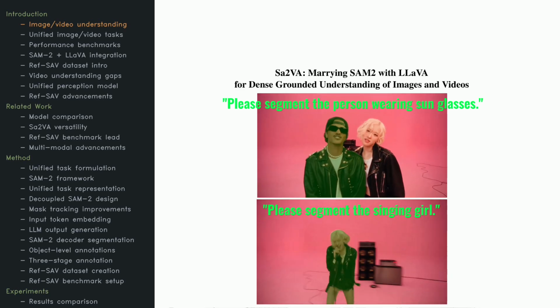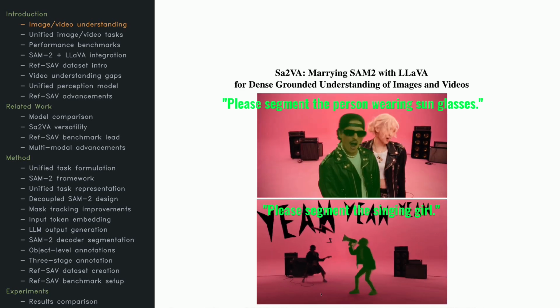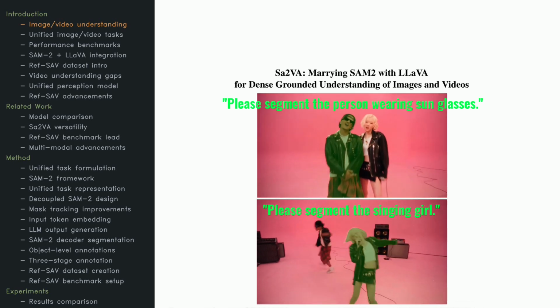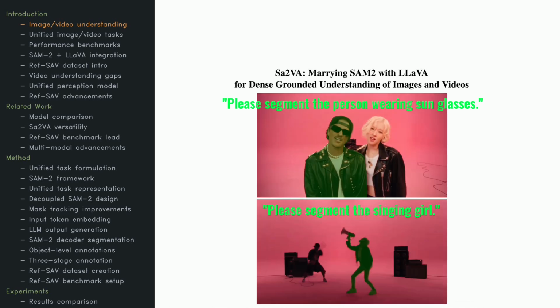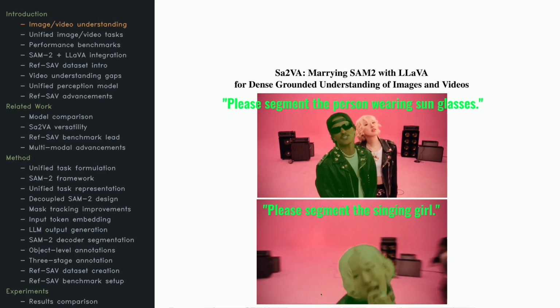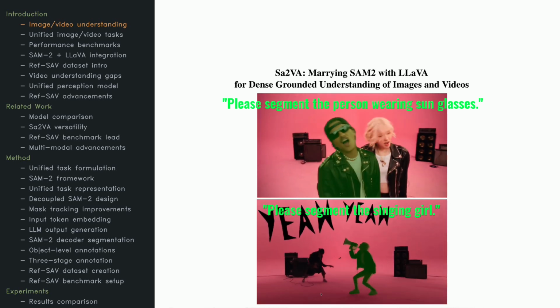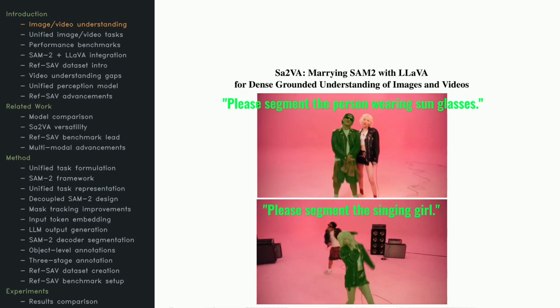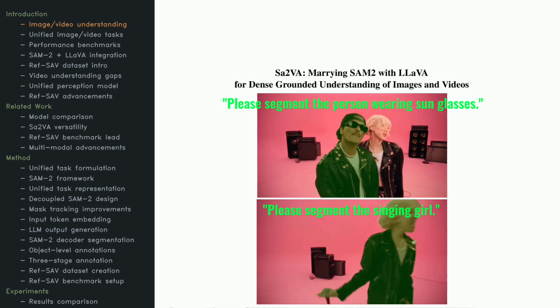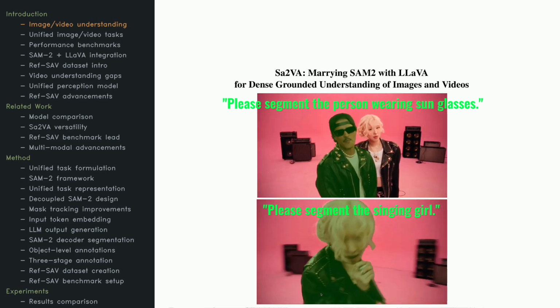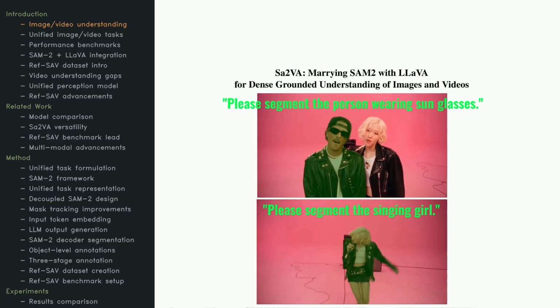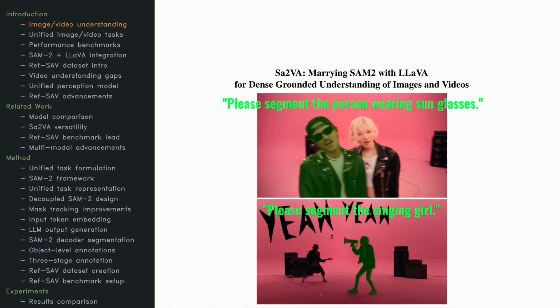Today, we're diving into Sa2VA, a superhero fusion of SAM2 and LLaVA, combining segmentation and vision language capabilities. Unlike traditional approaches that treat these as separate tasks, Sa2VA unites them through a single instruction tuning process. This enables it to chat about a photo, caption a video, and pinpoint objects, all in one go. Let's dive in.